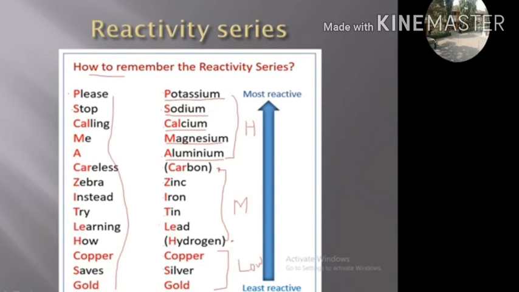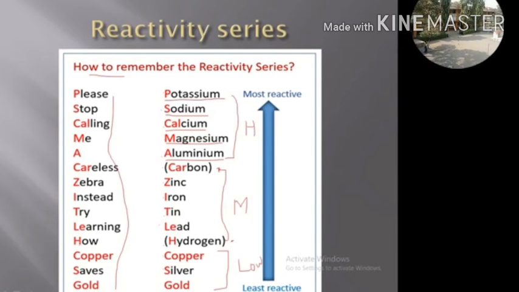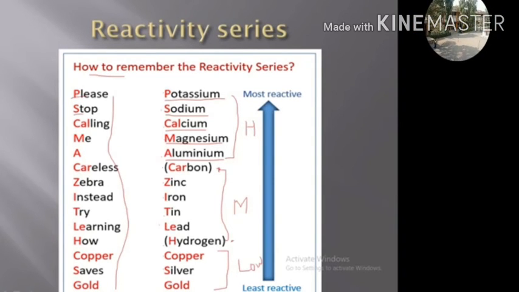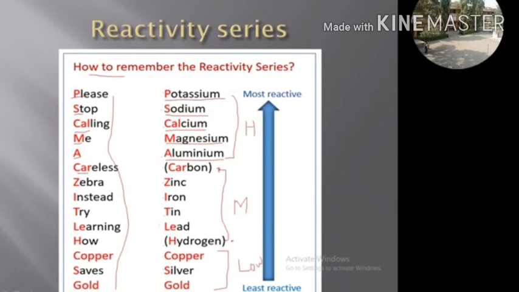If you have a question about carbon and hydrogen, these are non-metals which are included in the series. This is for the convenient separation of highly reactive metals, moderately reactive metals and least reactive metals, and to make the sentence easier for remembering the reactivity series.